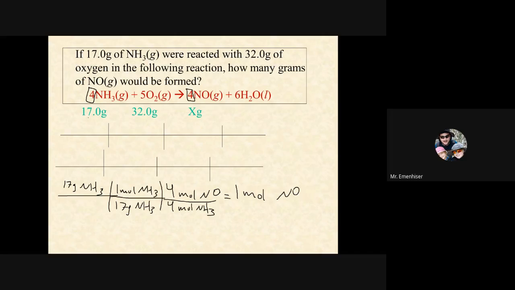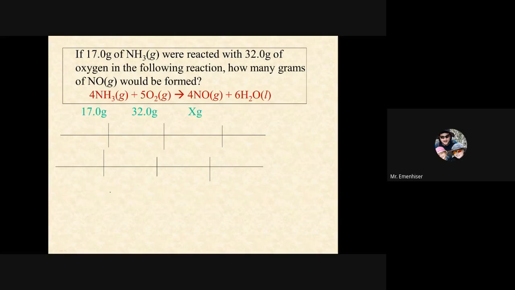So I'm going to write this up here: 1 mole of NO from the NH3. Okay, let's try our trick. We had 1 mole of NH3, right?